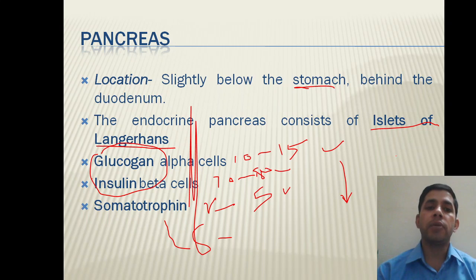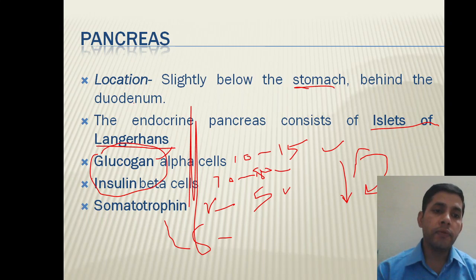So insulin lowers the glucose level in the blood. When a sufficient amount of glucose is there in the blood, insulin will be released from the beta cells of the pancreas, and it will pick up the glucose, convert it into glycogen, and store it in the muscles and the liver. When less glucose is there in the bloodstream, glucagon will be released, and it will function oppositely. It will pick up the glycogen from the liver cells, break it down into glucose units, and release that into the blood. That is why they are antagonistic to each other.